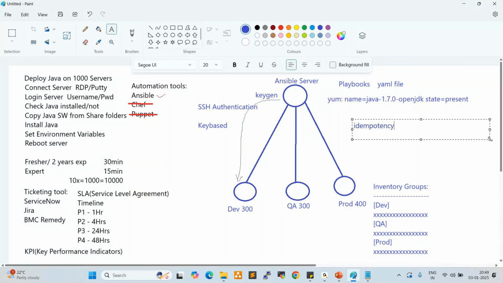For example, we have 1,000 servers in the project. 500 servers already have Java deployed, and the Java team is already working. The other 500 servers do not have Java. I prepared a shell script and trigger it on all servers.